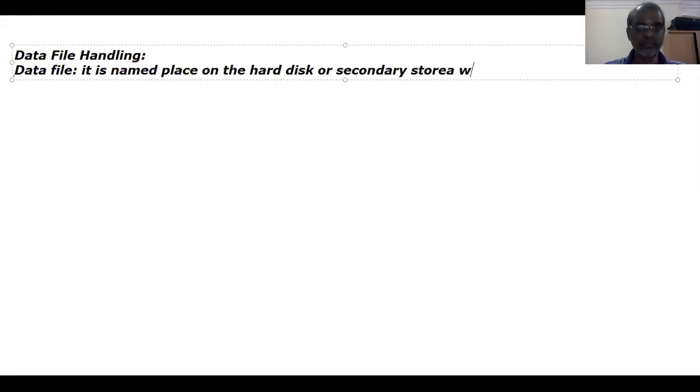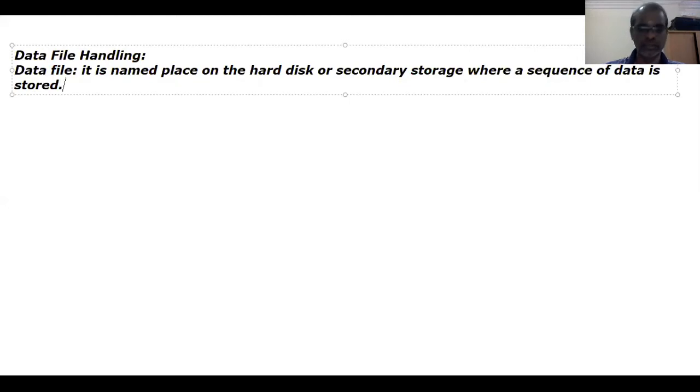where a sequence of data is stored. So data file is nothing but a named place on the hard disk, that may be a secondary storage, where a sequence of data is stored.